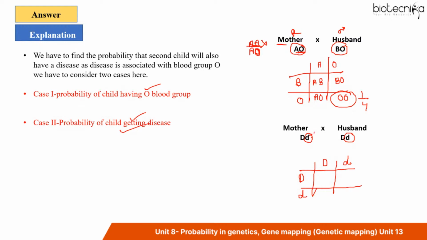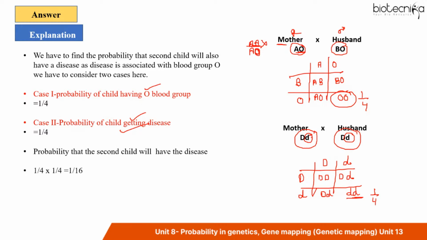So again here we have to consider the heterozygous condition. Please note, students, that if a question doesn't mention the genotype of the parents, by default you have to consider them heterozygous. So what is the probability of getting the recessive allele in homozygous condition? 1/4. Yes. So the probability for O blood group is 1/4, and the probability of the child getting the disease is 1/4.